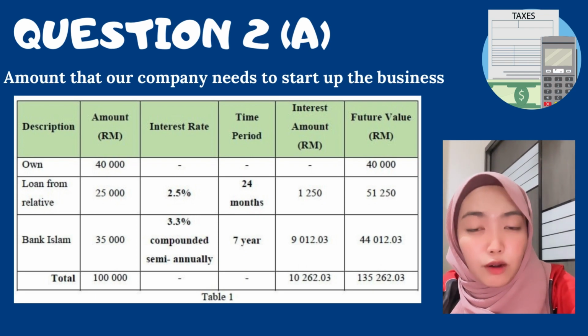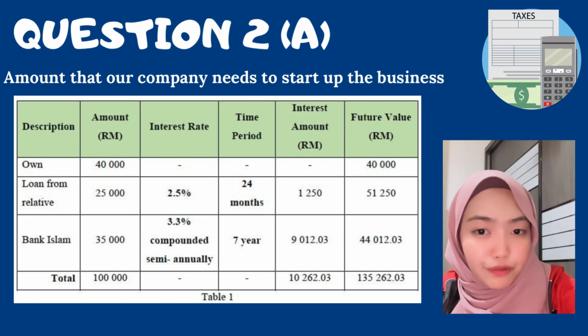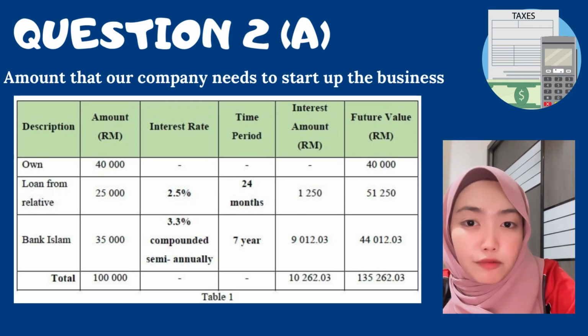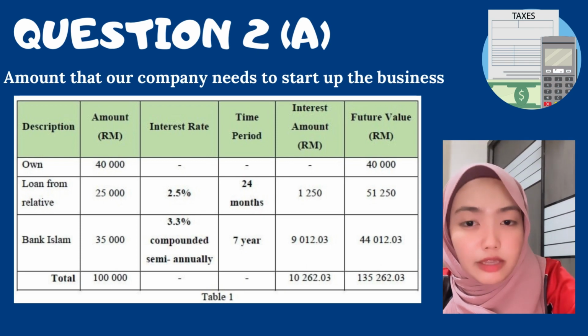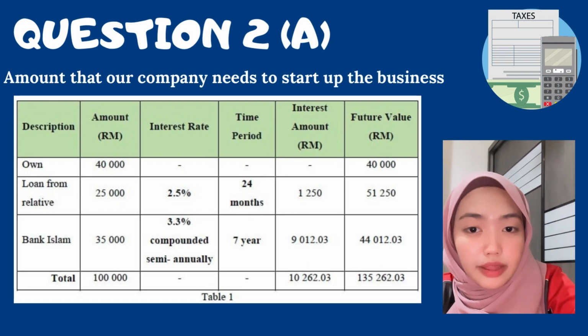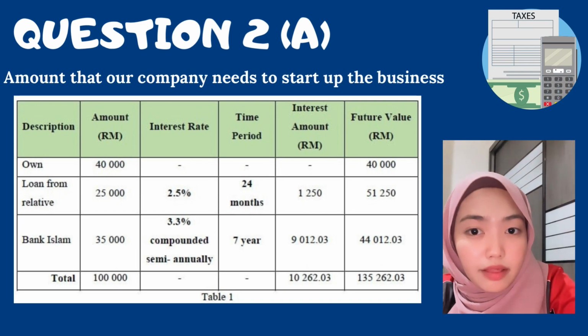Interest rate for loan from relative is 2.5%. Meanwhile, interest rate Bank Islam is 3.3% compounded semi-annually. Time period for loan from relative is 24 months, while time period for Bank Islam is 7 years. Interest amount loan from relative is 1,250 ringgit, while interest amount Bank Islam is 9,012 ringgit and 3 cents.